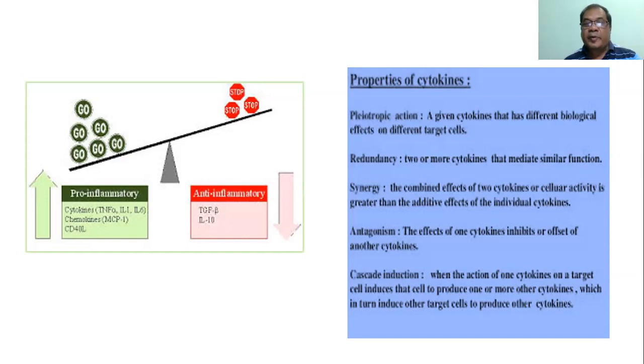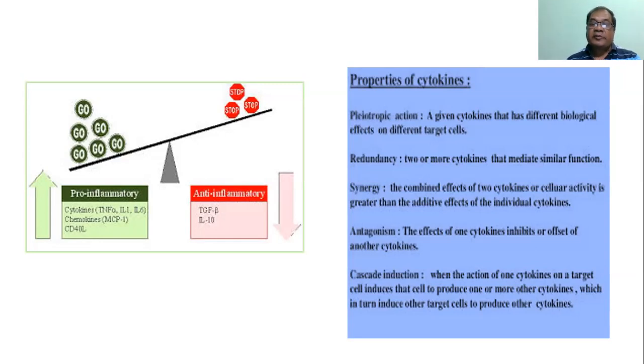Cytokines have different properties. Its actions are different. It may have pleiotropic action, that is, a given cytokine may have different effects on different target cells. Then redundancy, two or more cytokines that mediate similar function. It may be synergistic in its effects, that is, the combined effect of two cytokines on cellular activity is greater than the additive effect of the individual cytokines.